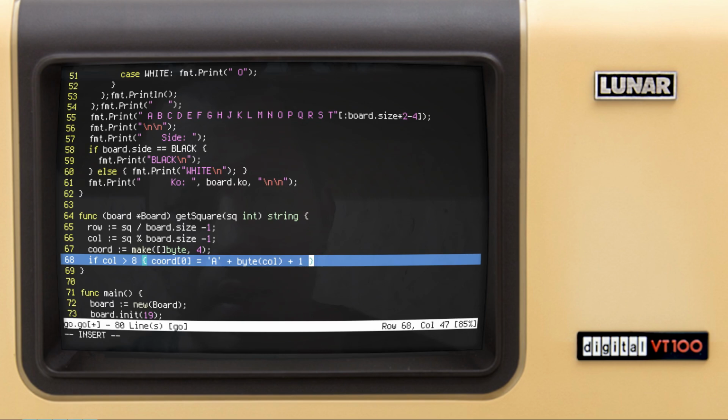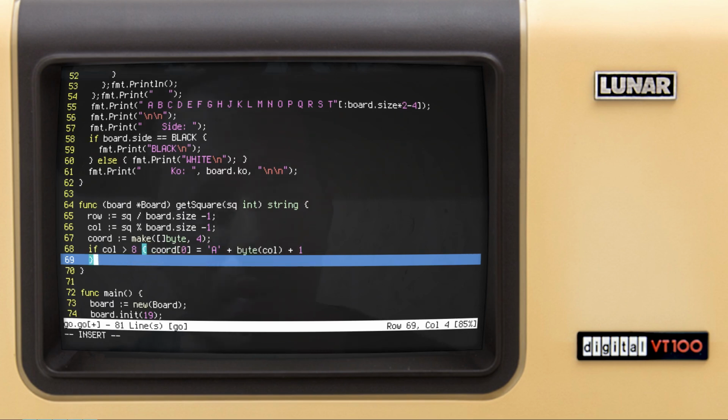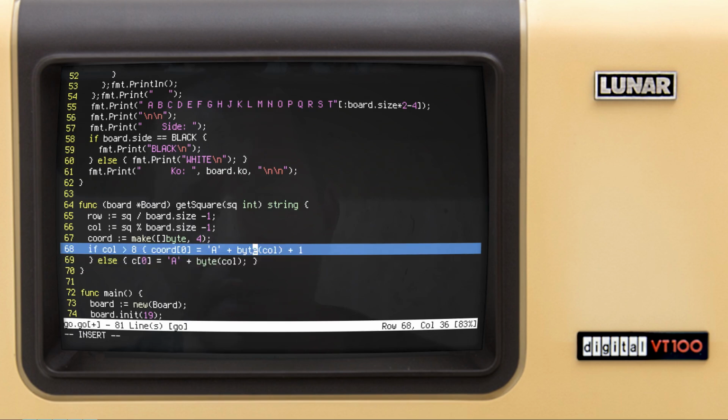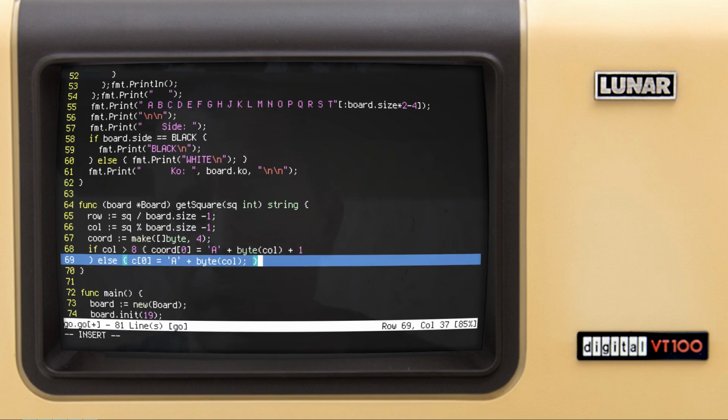All right, and otherwise, else, character 0 would be equal to A plus converting the column to byte, and this is it, not adding anything. So we do compensate by adding 1. So H, and then if this is more than H, which is 9, yeah, then starting from K, this will be +1 already. Okay, so this is quite simple, right?